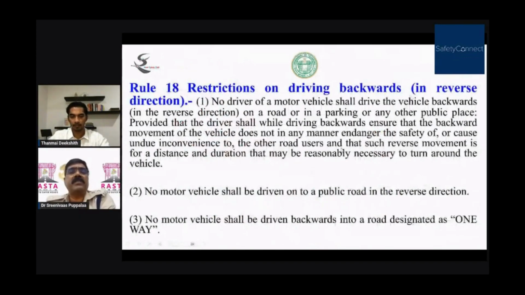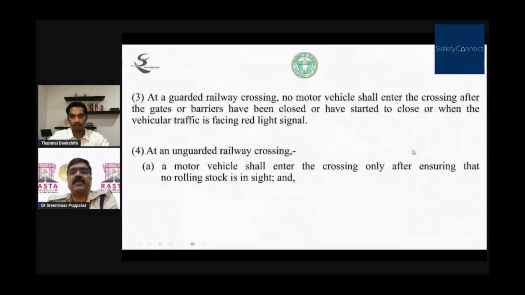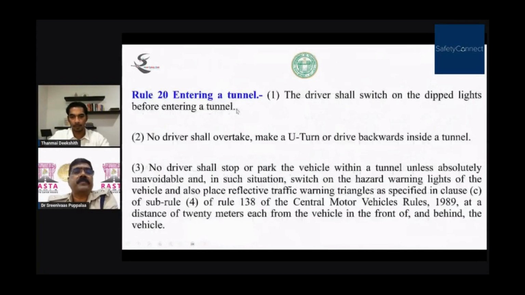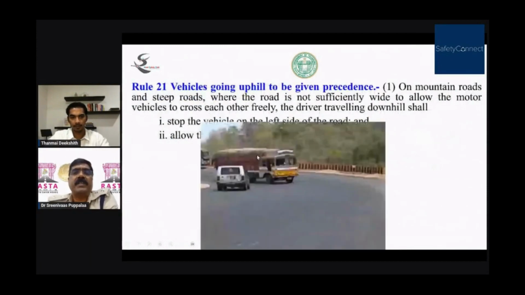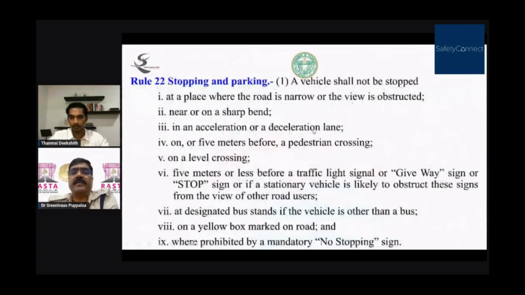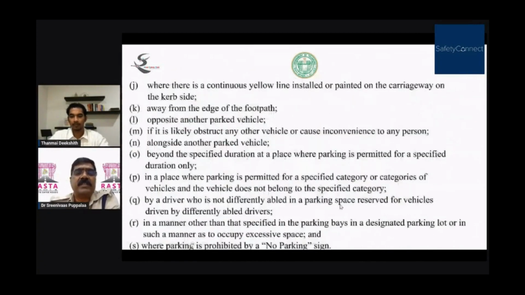Level crossings we have observed, entering a tunnel. In a tunnel, how to drive. Vehicles going uphill are to be given precedence on the ghat roads. You see, vehicles going uphill should be given priority. And stopping and parking, where we can stop the vehicle, where we cannot stop. Vehicles shall not be parked at these places: near a junction or near a signal, in a tunnel, in a bus lane, etc. At the exit of a property or the entrance of a hospital, etc.